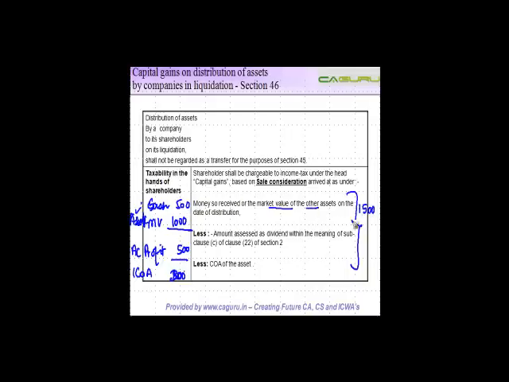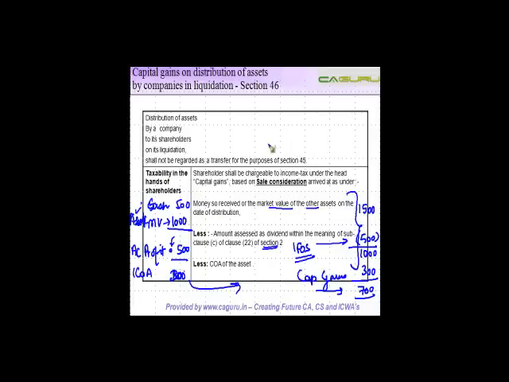From these, I need to reduce two things. One, the amount assessed as dividend within 2(22)(c). I told you the amount treated as dividend is to the extent of accumulated profit, which is 500, and the asset distributed is 1000. So 500 will be treated as deemed dividend. So the value will be 1000. This 1000 minus the cost of acquisition, which is 300, gives you 700. This amount will be taxable under the head capital gains. This 500 will be taxable as income from other sources.